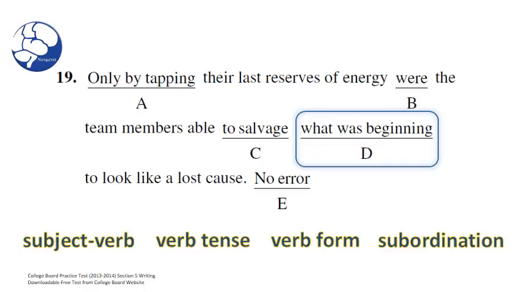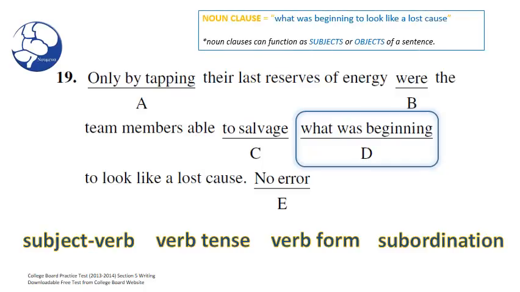So imagine there were two sentences here, converting one to play the role of a modifier, or an object, or the subject of the second sentence is what we call subordination. In this case, what was beginning to look like a lost cause, if you look at the note up top, is functioning as a noun clause. It's functioning as the object of the infinitive to salvage.